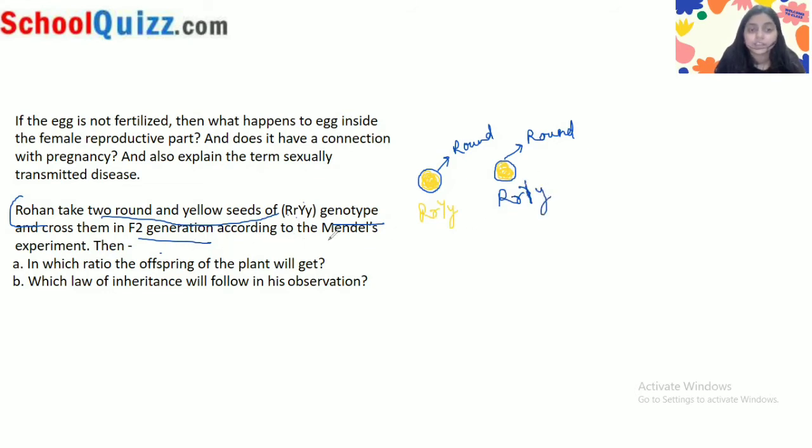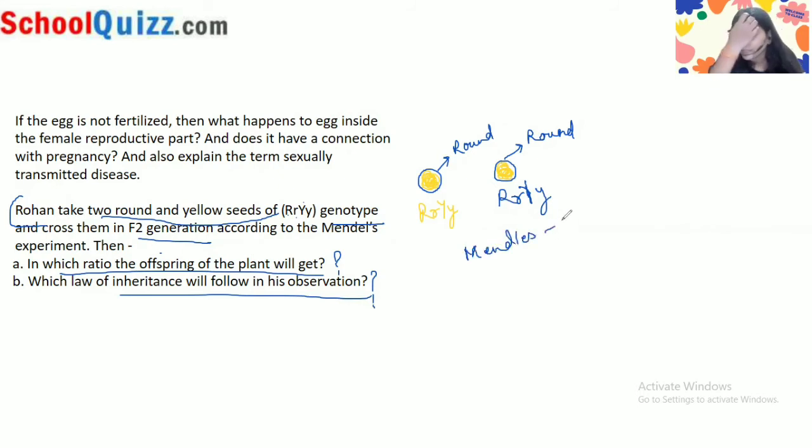In the F2 generation according to Mendel's experiment, now you have the question: in which ratio will the offspring of the plant be obtained? You have to tell them the ratio. Which law of inheritance will be followed in his observation? So you have read about Mendel's experiment, right? Mendel took a pea plant and did the experiment of the monohybrid cross. Monohybrid cross means he took only one trait, okay?